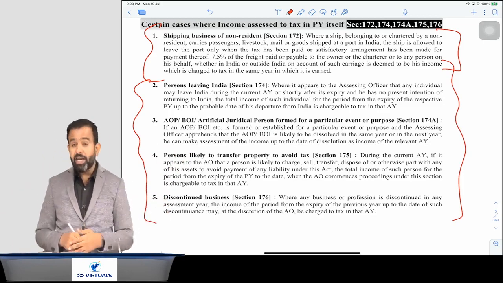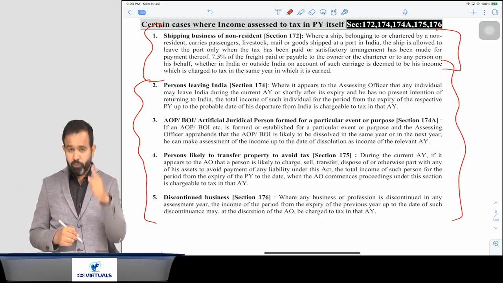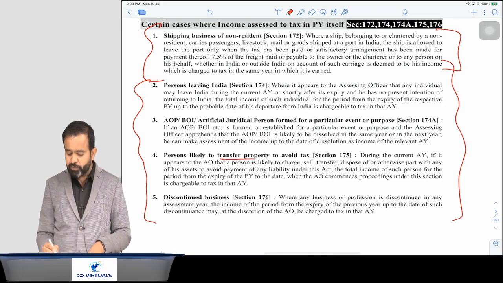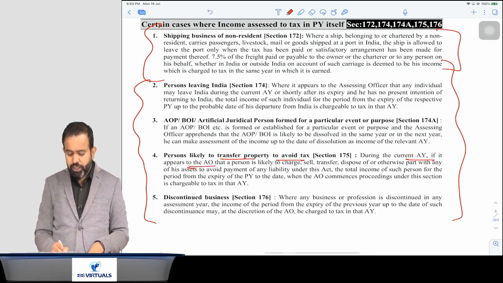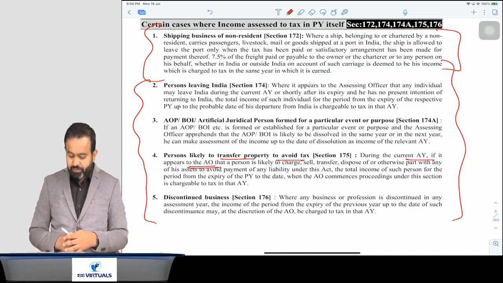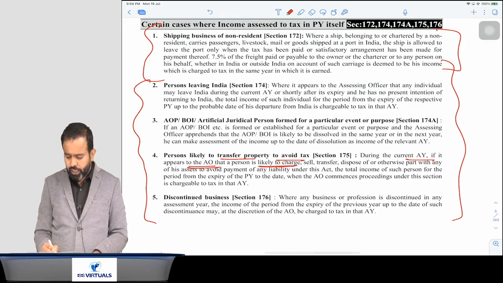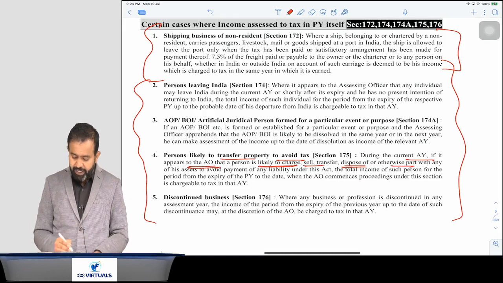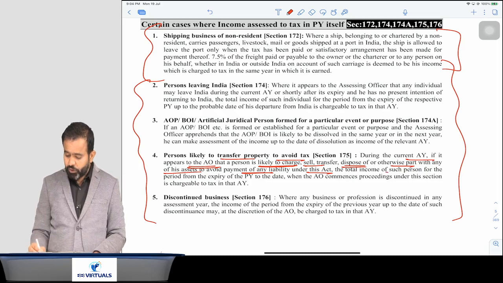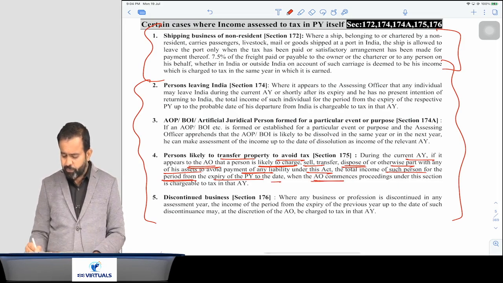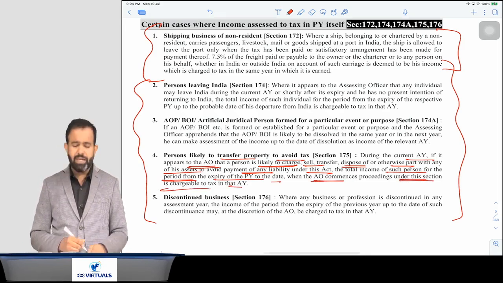Now the fourth point says how a person is transferring the asset to avoid the tax. Just pay attention. Person likely to transfer property to avoid tax during the current assessment year, if it appears to the AO, means if the AO thinks that the person is likely to charge, sell, transfer, dispose of or otherwise part with any of his assets to avoid payment of any liability under the Act. The total income of such person for the period from the expiry of previous year to that date, then the AO commences proceedings under the section and it is chargeable to tax in that assessment year only.